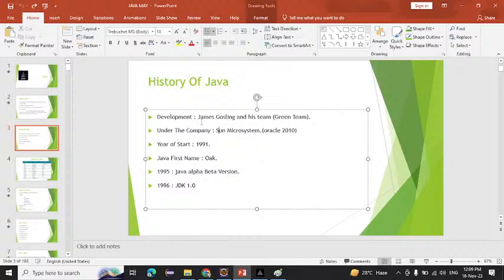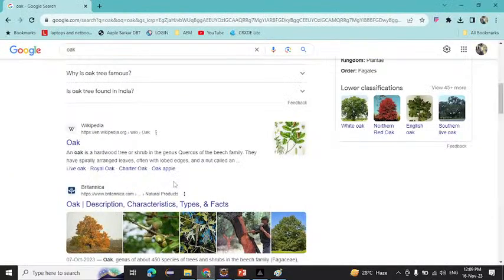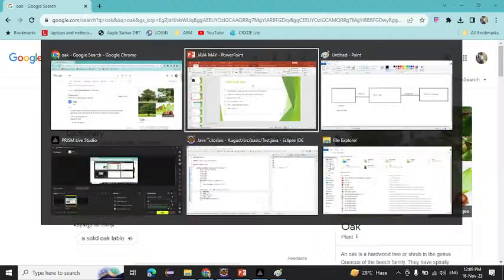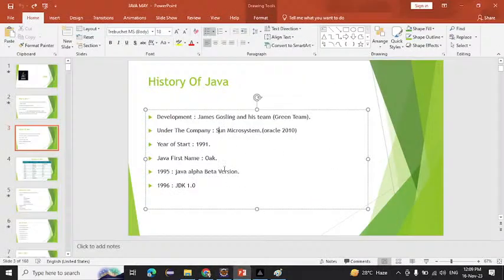Under this company, James Gosling and his team developed one project. That project name is Java. The first name of Java is Oak, and they started in 1991. If you search Oak here by name, what will come? See, a tree is there, no? Oak is the name of a tree.